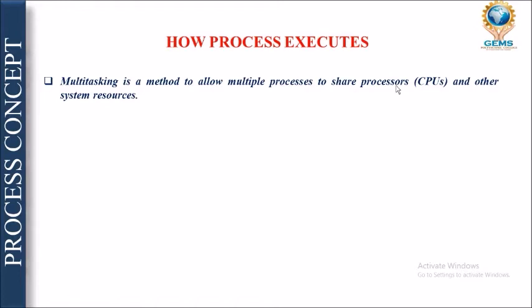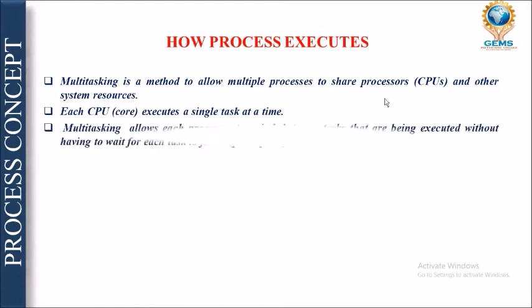Different processes are engaged with the CPU at different times. Each processor, also known as a core, executes a single task at a time, right? In multitasking, it allows the processor to switch from one task to another without having to wait for a task to finish.